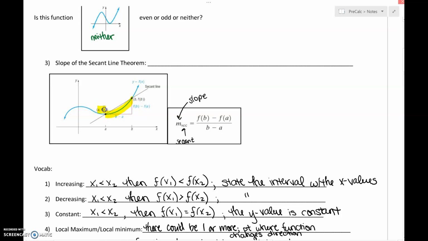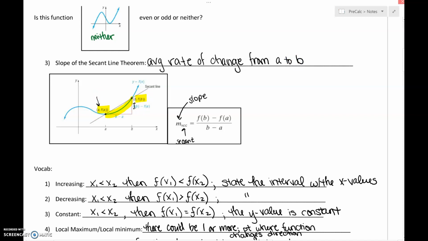So what they did is they created a secant line. A secant line is a line that cuts through a curve at 2 points. We see it with circles normally, the secant of the circle. And what this says is that the average rate of change, which is our slope from A to B, and so we've got A and B, so we're looking at 2 points.